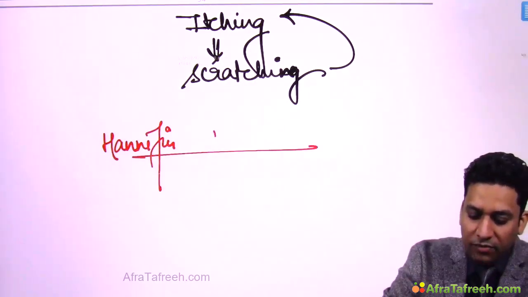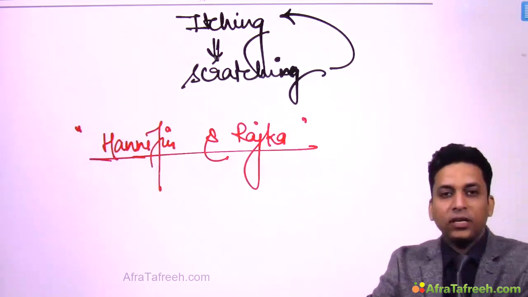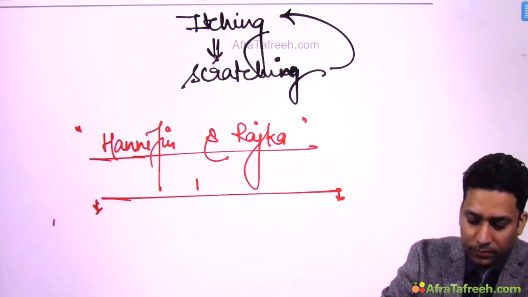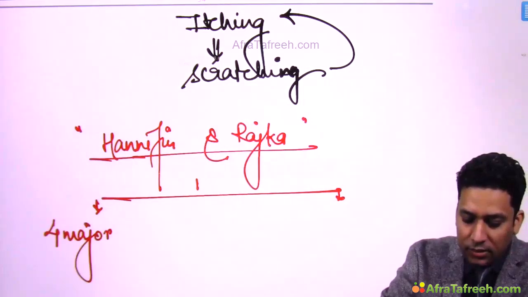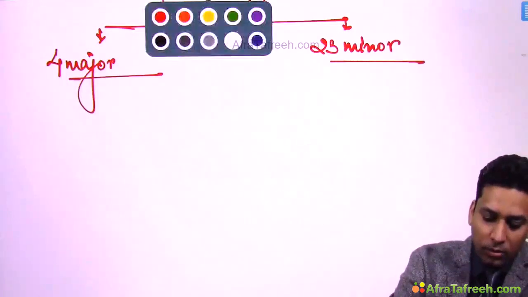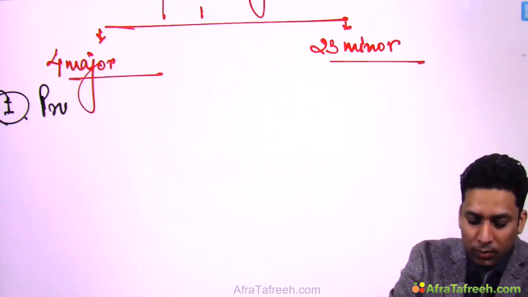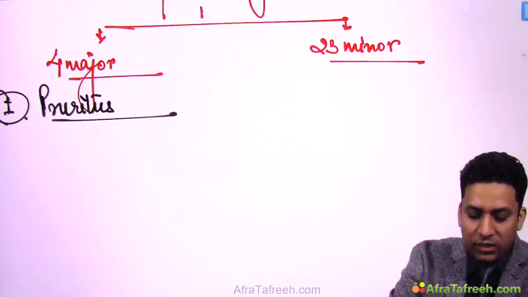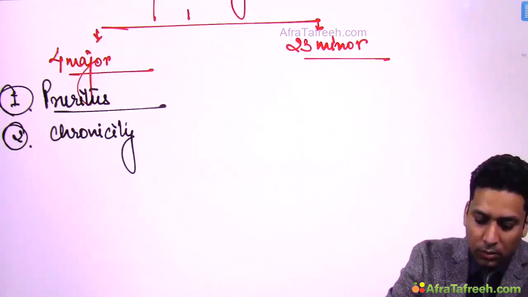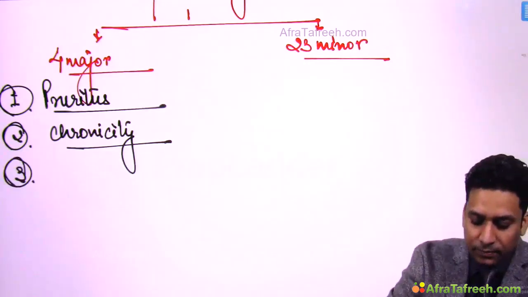Now these two scientists, Hanifin and Rajka, gave a diagnostic criteria for atopic dermatitis and after their name it is known as Hanifin and Rajka criteria. According to this, there are 4 major criteria and 23 minor criteria. If we talk about these 4 major criteria, the first major criterion, as I told you, is a lot of itching. So pruritus, that is excessive itching, is the first major criterion. Chronicity. So this condition is chronic, persisting for many months and years. So chronicity is the second criterion.